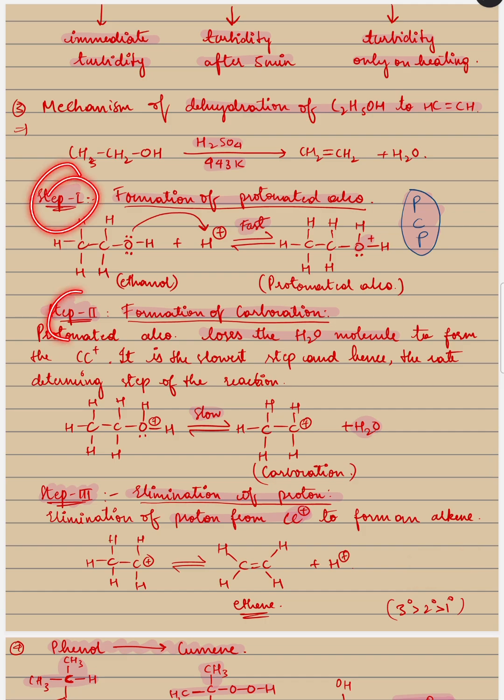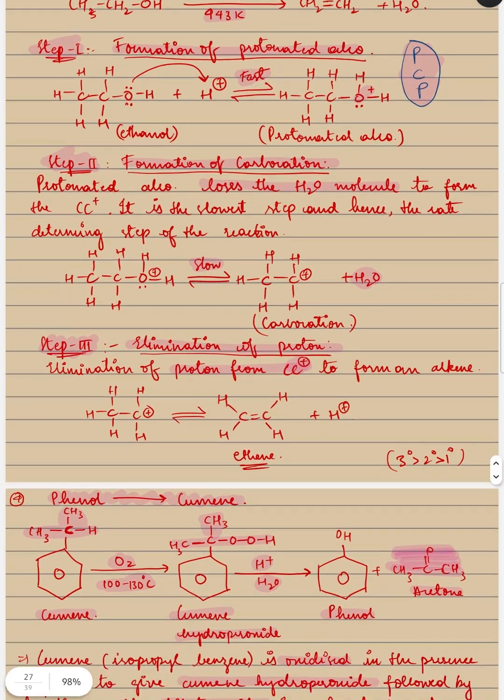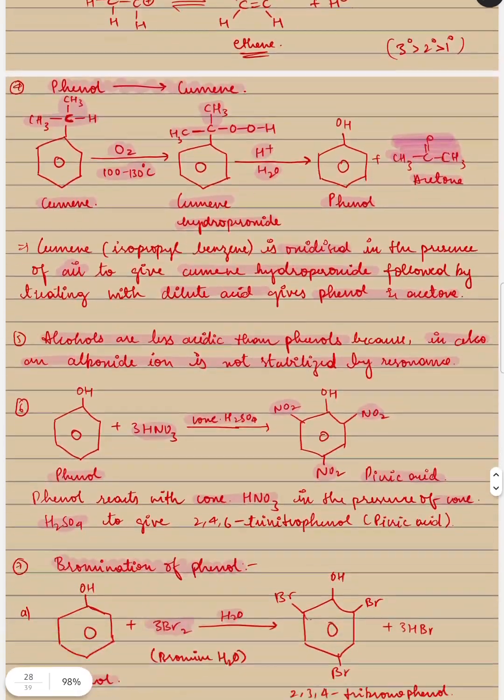See guys, there are three steps. First, PCP: formation of protonated alcohol, formation of carbocation and elimination of proton. Okay, here it will attack like this. It will form protonated alcohol, slow reaction, which is the rate determining step. ये निकाल दो and then you will get carbocation, and carbocation को आप प्रोटॉन निकाल दो तो ईथीन बन जाएगा.